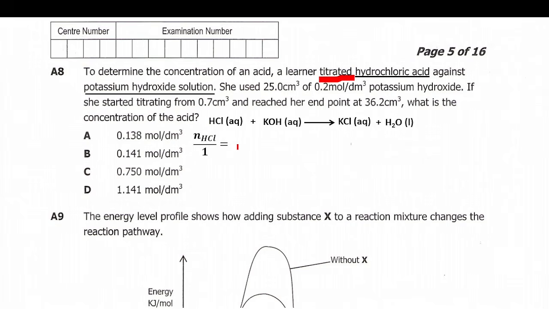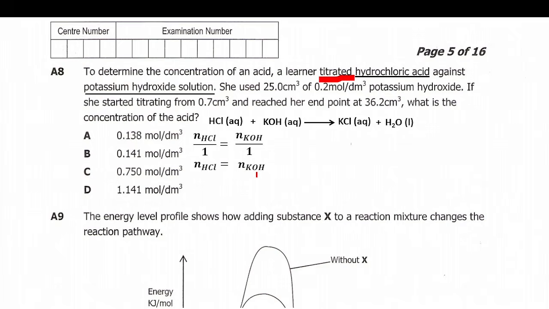1 here, is equal to number of moles of potassium hydroxide over also stoichiometric mole ratio, which is also 1. And you know that anything divided by 1 is itself. So the number of moles of hydrochloric acid divided by 1 will give the number of moles of hydrochloric acid, which will be equal to the number of moles of potassium hydroxide divided by 1, which gives us the number of moles of potassium hydroxide. So in this final equation, the number of moles of hydrochloric acid is equal to the number of moles of potassium hydroxide.